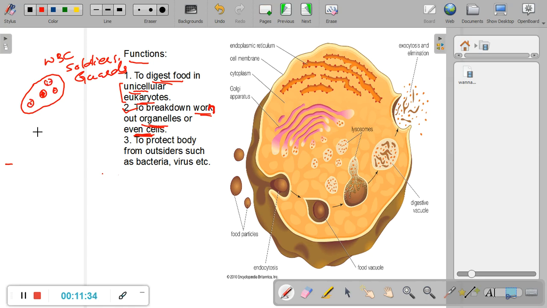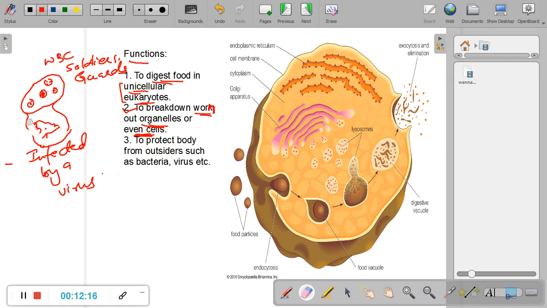Now, if they find on their way a cell that has been destroyed or is diseased, let us say this cell is infected by a virus, let us say it has got a disease, then what this white blood cell will do, it will engulf this particular cell on the inside. It can engulf it, right? Engulf is to swallow. It swallows this particular cell. Okay, and let's just refine it just a little teeny weeny bit.